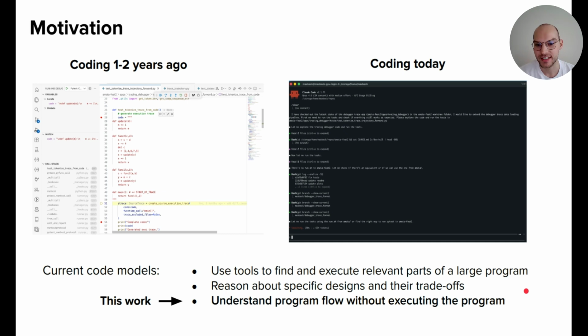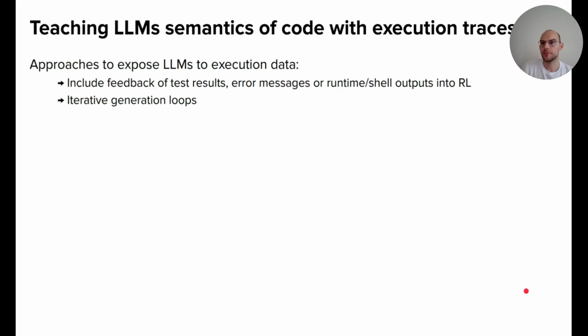And also, it understands the program flow without executing the program. So you can ask it about the program and it can really reason about the execution. And this is also the topic that this work falls into. So the main topic of this work is basically teaching the LLM semantics of code with execution traces. And execution traces are records of program flow, variables, and program transitions during execution.